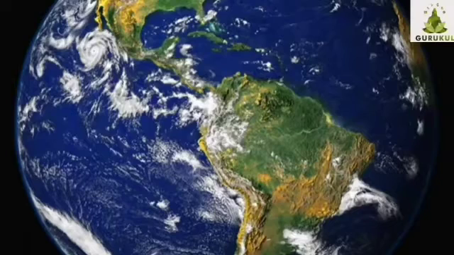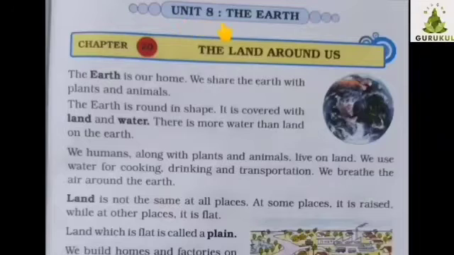The land and water are not the same everywhere. They vary from place to place. Now, let's read the chapter. Unit 8, the Earth. Chapter 20, the land around us.